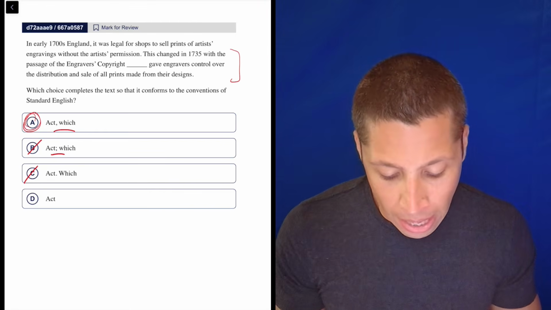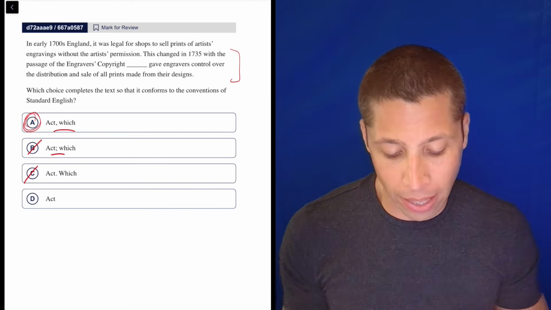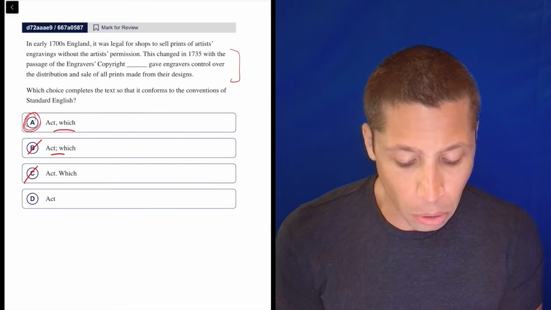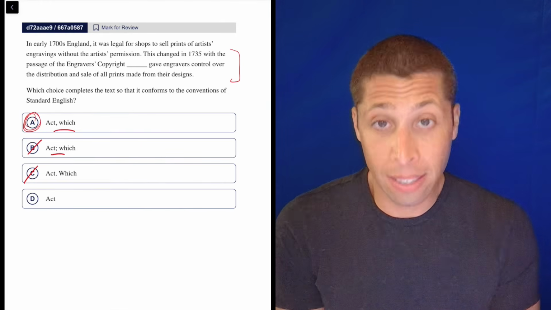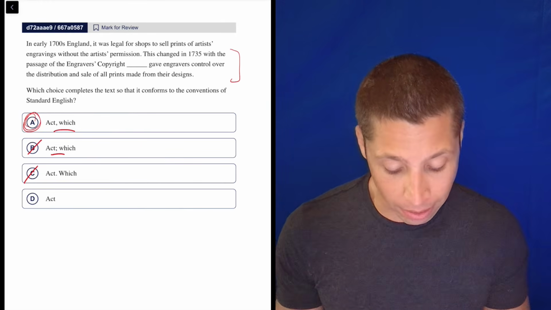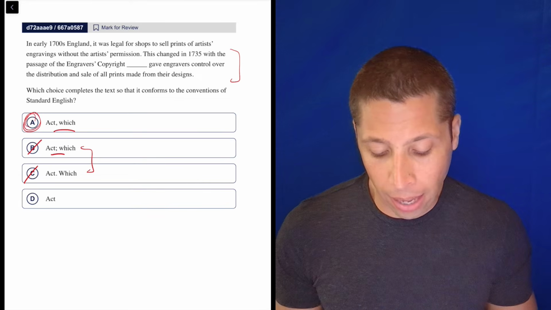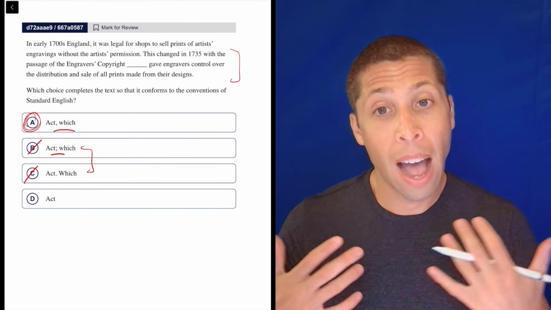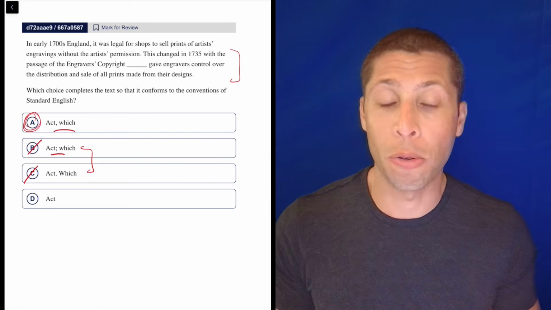So D is definitely wrong, and certainly if I had the word "which" and then kind of treated that as its own sentence, it wouldn't make sense. Which gave engravers control over the distribution and sale of all prints made from their designs. Definitely not an independent clause. Definitely not something that could have stood alone as it does in B and C, because that's basically what we'd be saying, is that that would be its own sentence. I'm hoping you know enough English to be able to hear that.